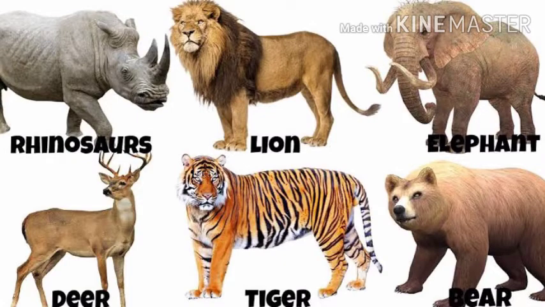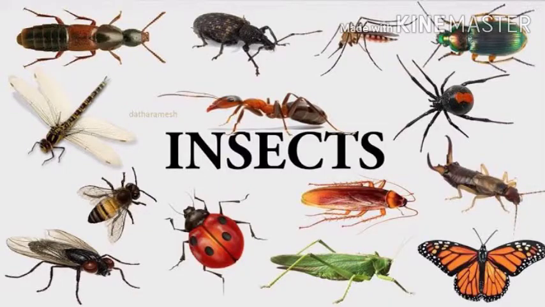Some animals like rhinoceros, lion, elephant, deer, tiger, bear, etc. also breathe with the help of the nose. See this picture? Insects like cockroach, butterfly, mosquito, etc. also breathe with tiny holes present on their body.